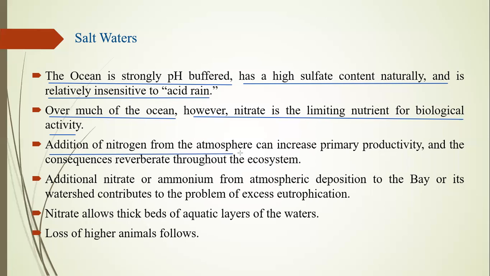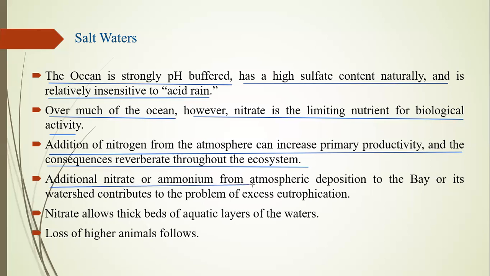Addition of nitrogen from the atmosphere can increase the primary productivity and the consequences are felt throughout the ecosystem. All over our ecosystem, like our forests, the first layer of the earth, the lithosphere, they require nitrogen content to increase primary productivity. That is called grass food. All types of grass require nitrogen to grow more.